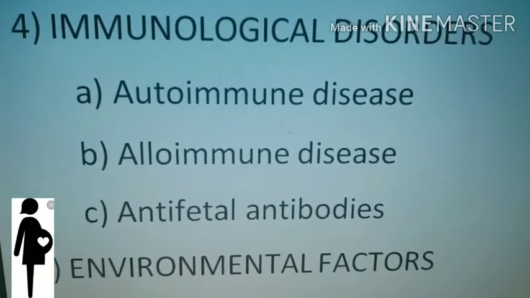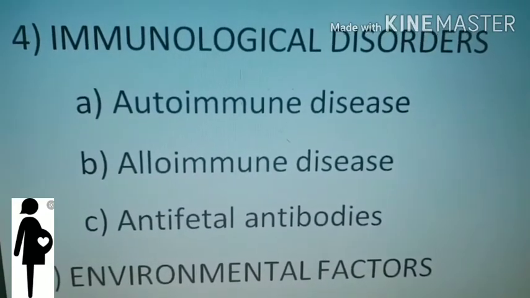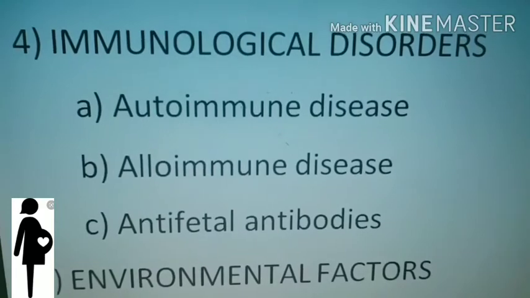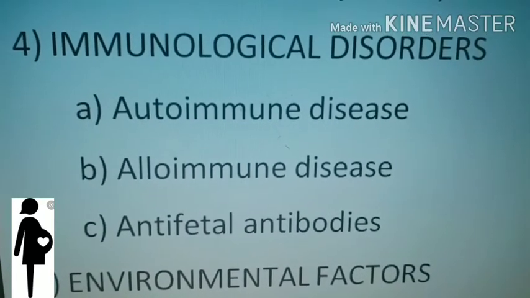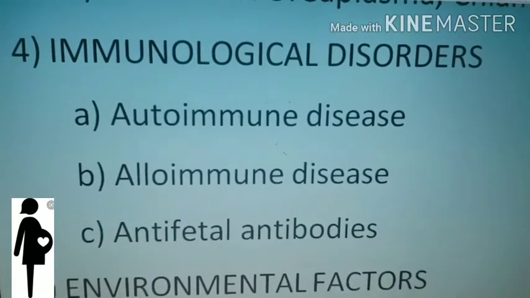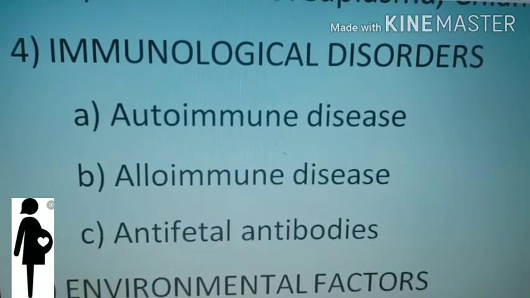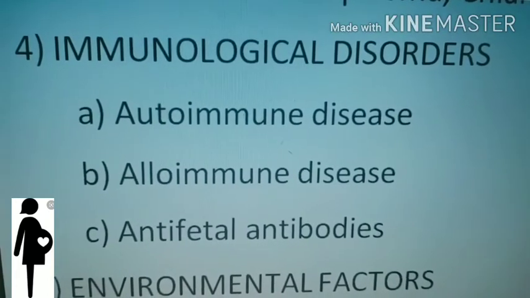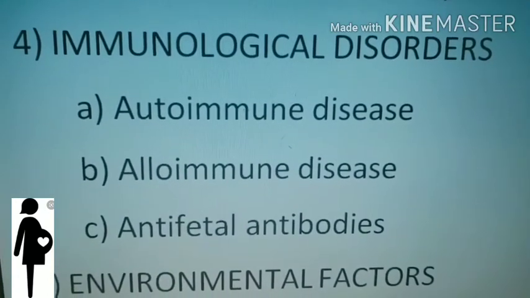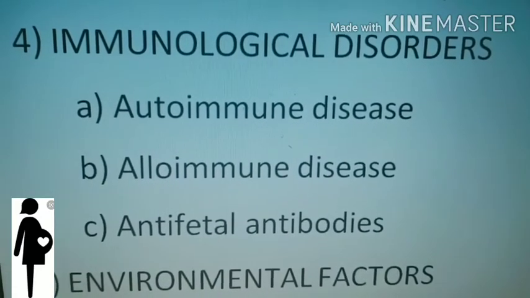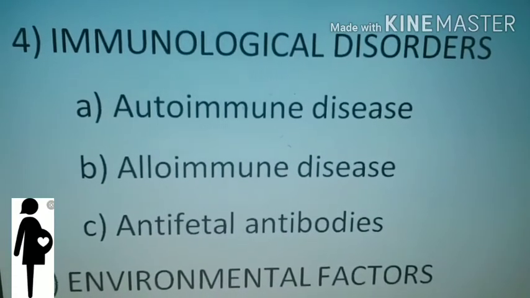The next is alloimmune disease. Here the maternal immune response against the fetal platelet antigens is present, because of which the maternal immune system will start fetal platelet destruction, because of which there is bleeding disorder from mild cutaneous petechiae to severe intracranial hemorrhage, which will cause death of the fetus. The third is anti-fetal antibodies. Here antibodies are generated against the fetus.